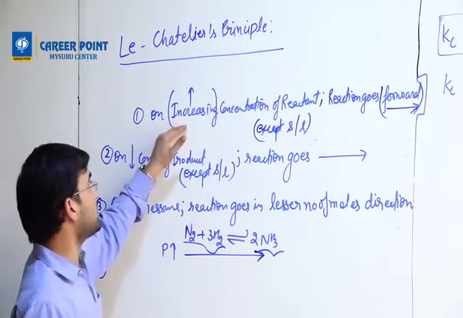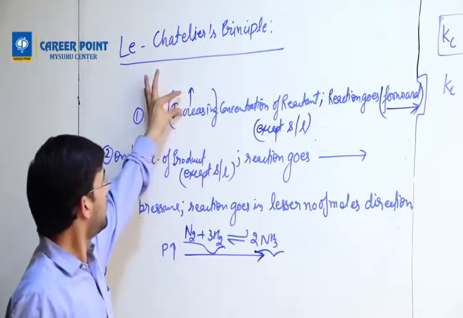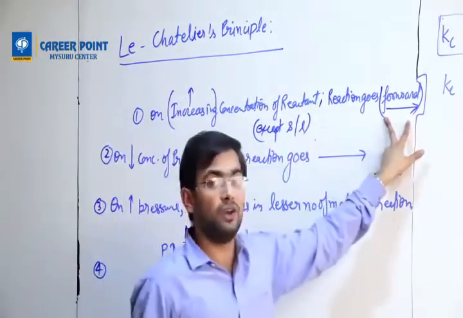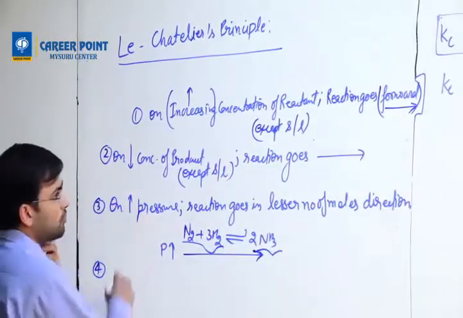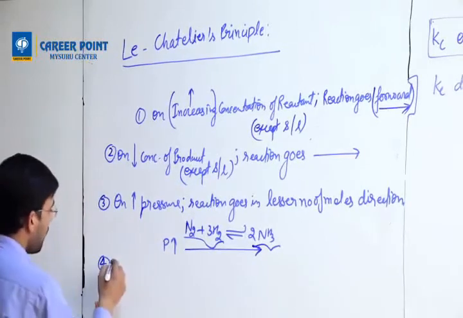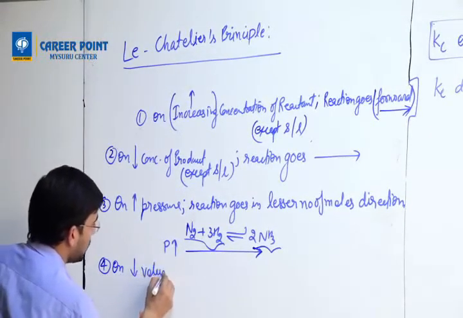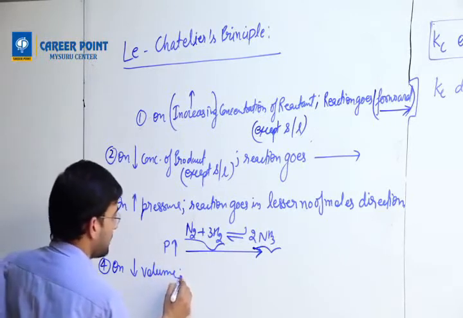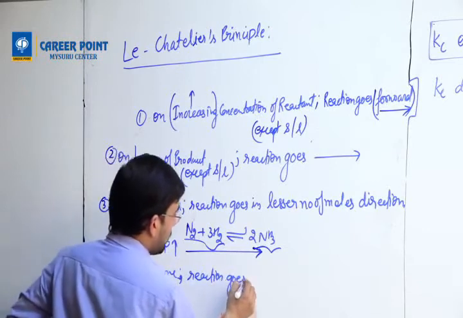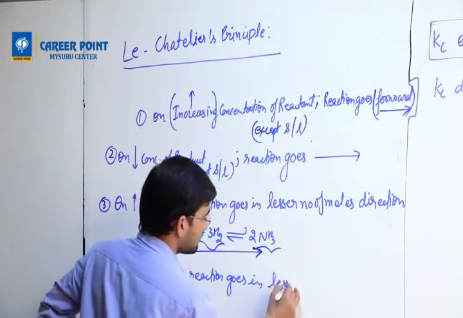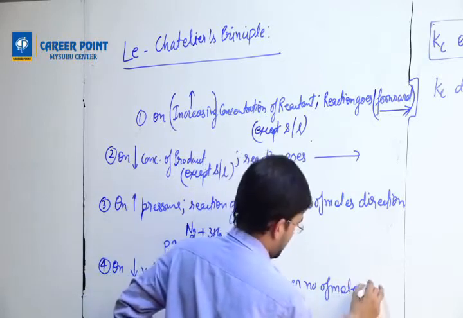Whichever I am writing for increasing, if you change this sign here, if you write decreasing, then this sign will also change. Okay. This is about pressure. Then volume. On decreasing volume, reaction goes in lesser number of moles direction.